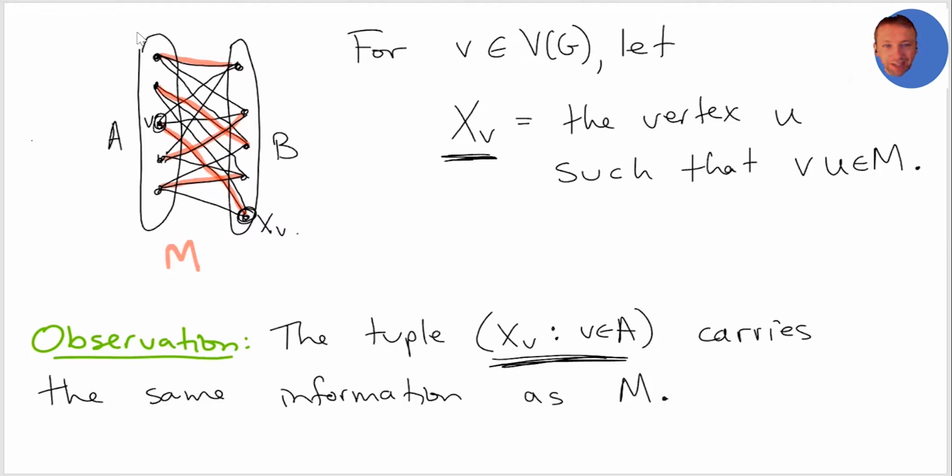That is equivalent to M, basically, so it should have the same entropy as M. The tuple, so that's just a basic observation.